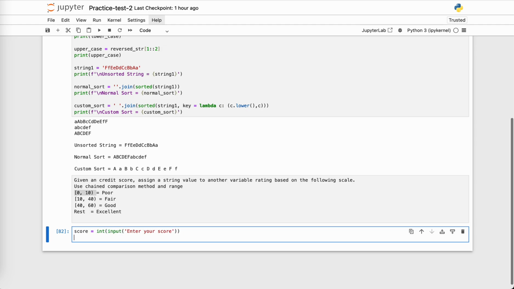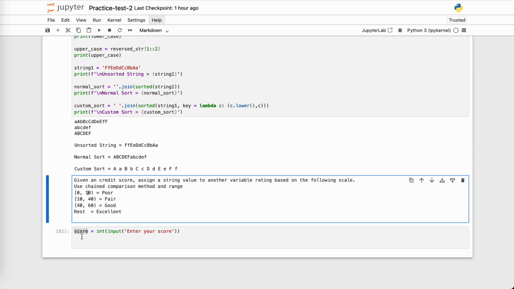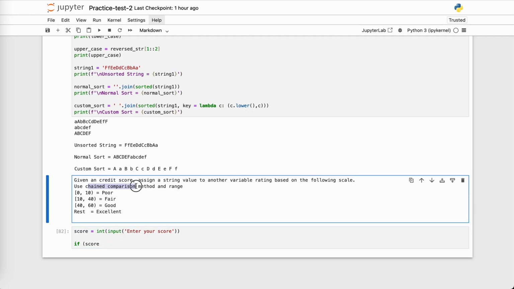Okay, so now what do I want? If my entered score is between 0 and 10, then it should be poor. So how do I write this? If score is between 0 and 10. So first is using chained comparisons. How are chained comparisons written in Python?